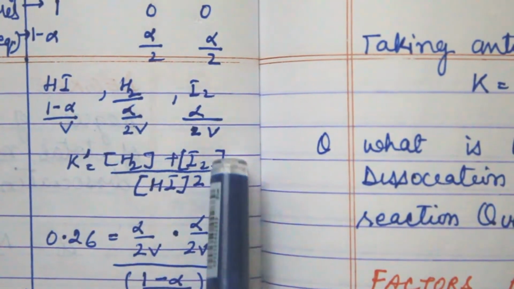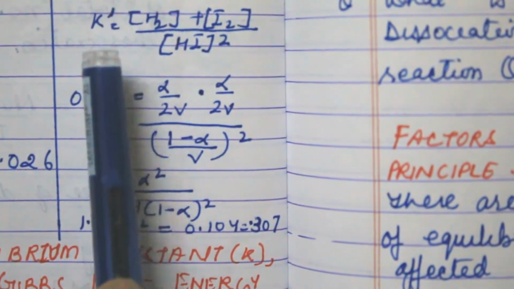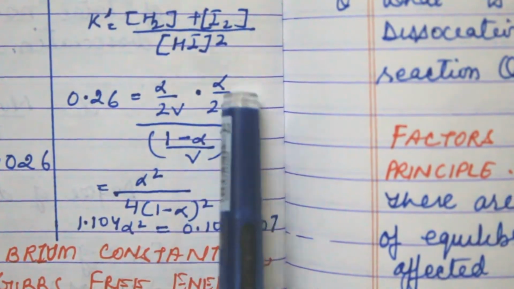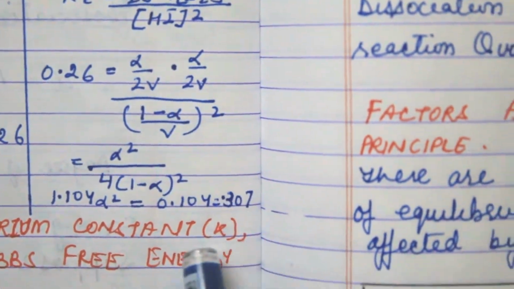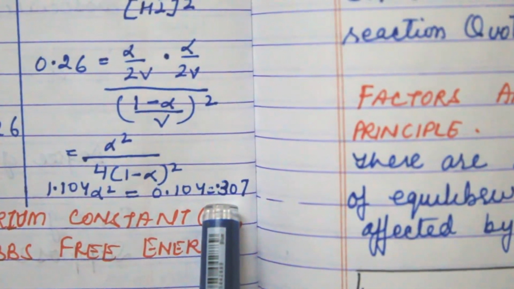Now according to the law of mass action, we have this formula. We already found K dash, which is 0.026. Now putting all the values in this formula, we get 0.307. So this is the degree of dissociation.